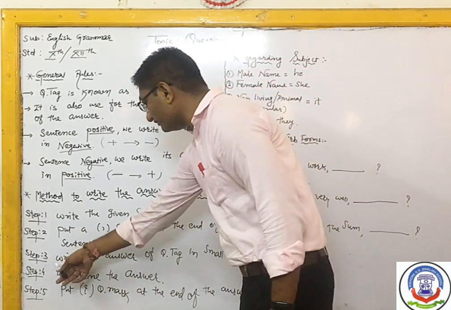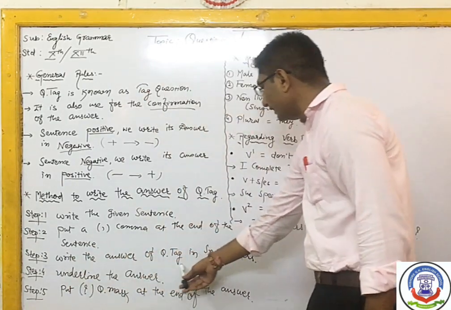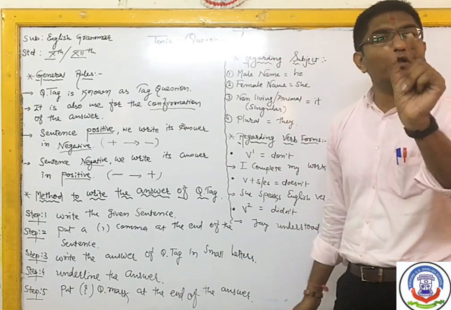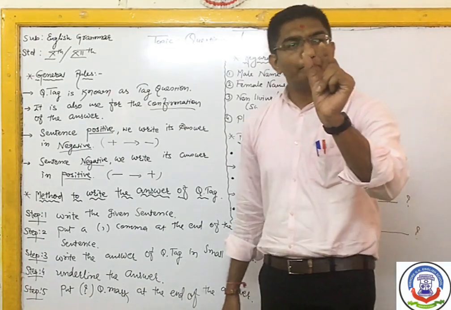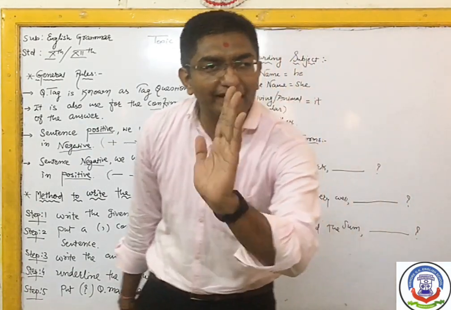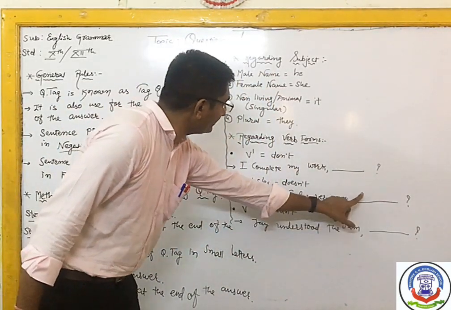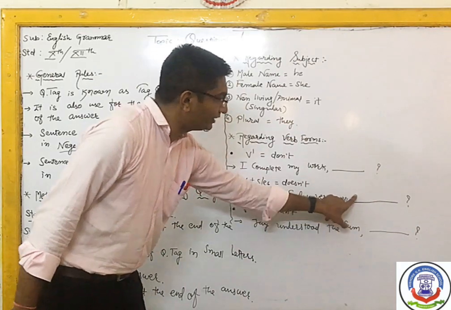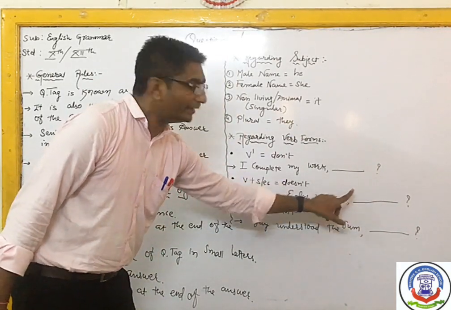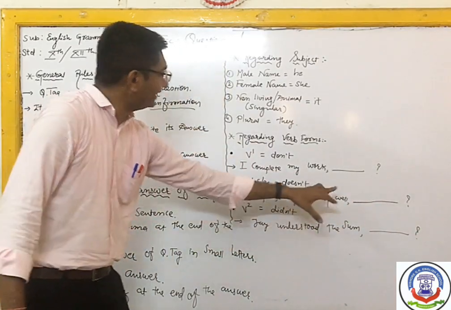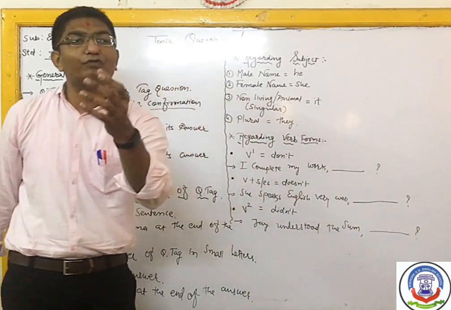After putting the comma, step 3: write the answer of question tag in small letters. This is the biggest mistake done by the students all the time. They are given the question, but if they want to write aren't I, they make a capital letter. If they want to write didn't, doesn't or isn't, they use capital letters in the beginning.